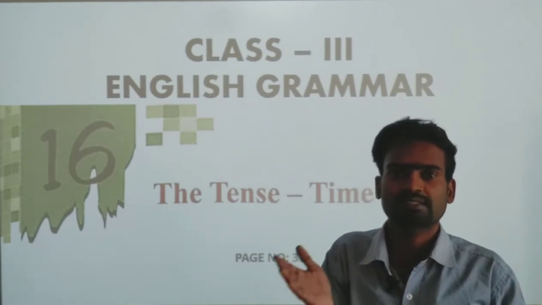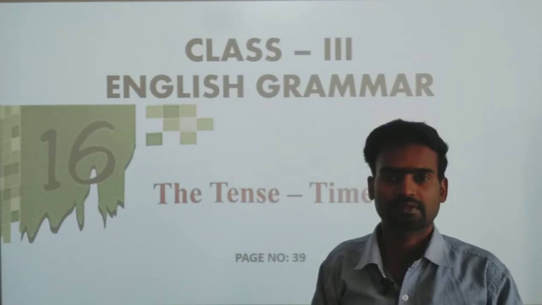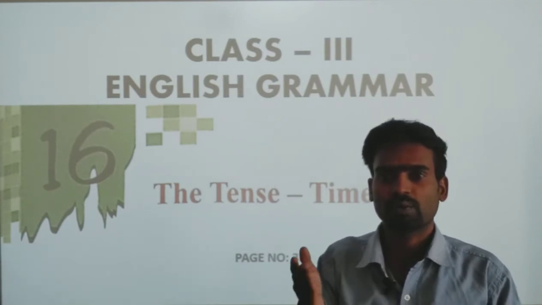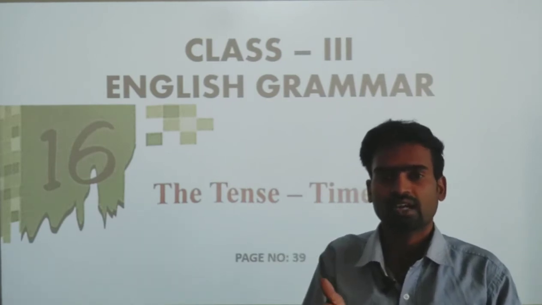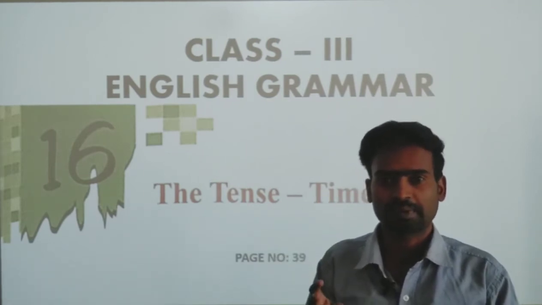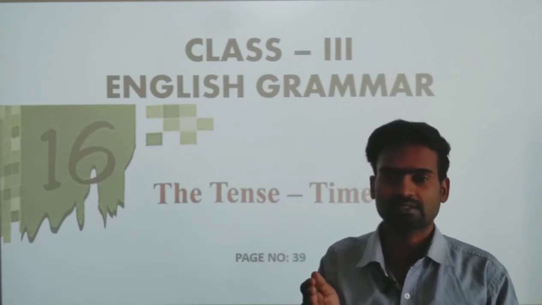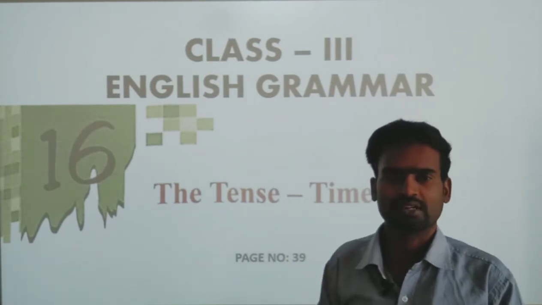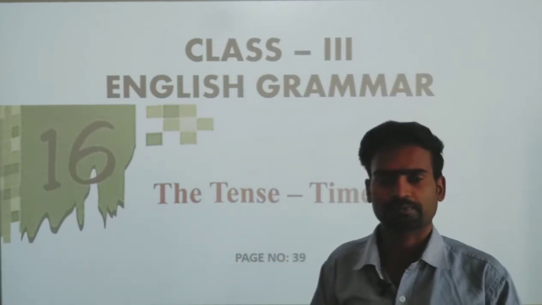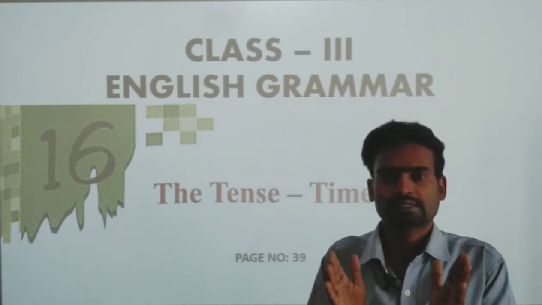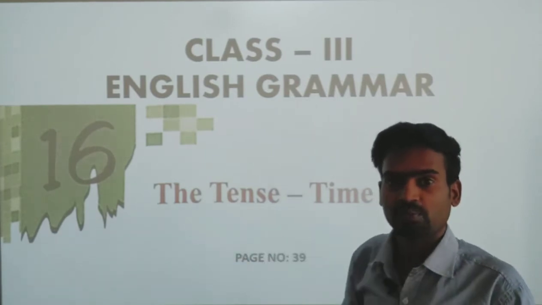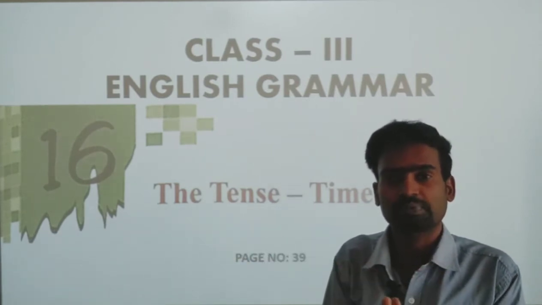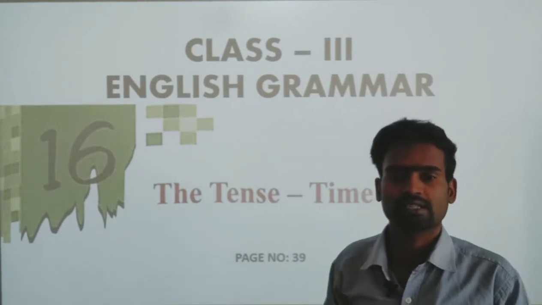If we speak about tense, there are plenty of types. We have 12 types. We have 3 types: present, past and future. And in each category we have 4 types: simple present, simple past, simple future, simple present continuous tense. So, we have 12 tenses that I will tell you when the time comes. So, dear children, please take interest and learn tense. The tense is very, very important. If you like to speak good English, you have to learn the tense.